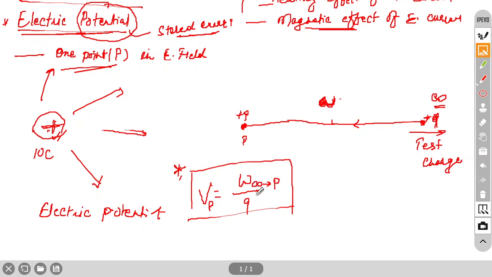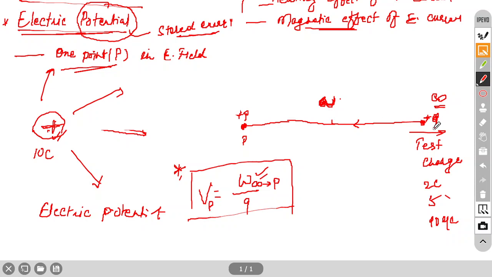So it is work done per unit charge, because we have to take a unit. Either you take 1 coulomb charge here or any charge; the test charge can be anything, that is why we call it a test charge. Suppose 2 coulomb, 5 coulomb, or even smaller, 10 millicoulomb, microcoulomb, anything you can take as a test charge, and you have to move this charge to this point P. You have to do some work, and that work is the potential.